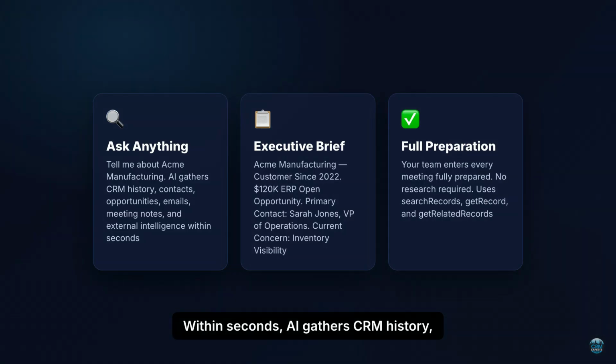Within seconds, AI gathers CRM history, contacts, open opportunities, emails, meeting notes, and external company intelligence, and generates a concise executive briefing. For example, Acme Manufacturing, customer since 2022, has a $120,000 ERP open opportunity with primary contact Sarah Jones, VP of Operations, whose current concern is inventory visibility. Using Zoho MCP tools like Search Records, Get Record, and Get Related Records, your team enters every meeting fully prepared with no research required.